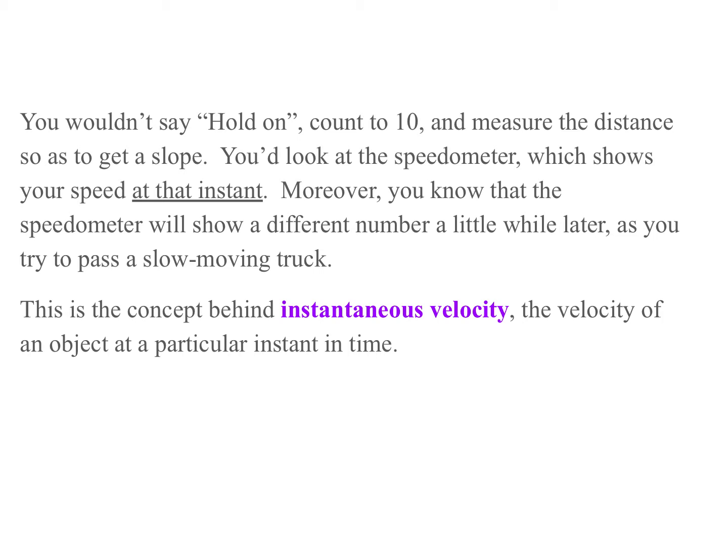Moreover, you know the speedometer will show a different number a little while later as you try to pass a slow-moving truck. This is the concept behind instantaneous velocity, the velocity of an object at a particular instant in time, not over some average. The average velocity is the constant velocity that gets you between 2 points at the ends of an interval. We'll come back and talk a little bit more about the difference in a bit. But, kind of spoiler alert, nature cares a lot more about your instantaneous velocity than your average velocity. Average velocity is very dependent on human beings and therefore doesn't enter into the equations.